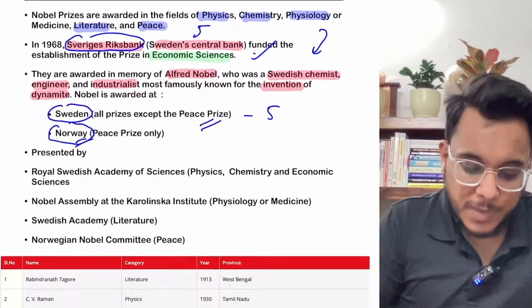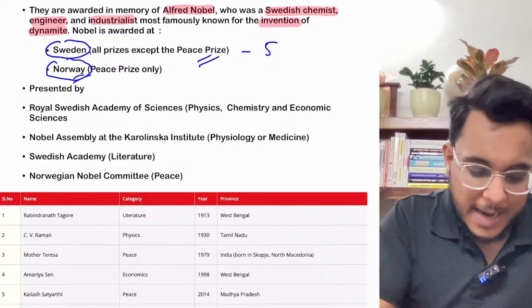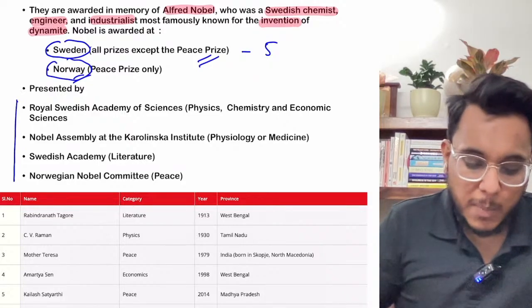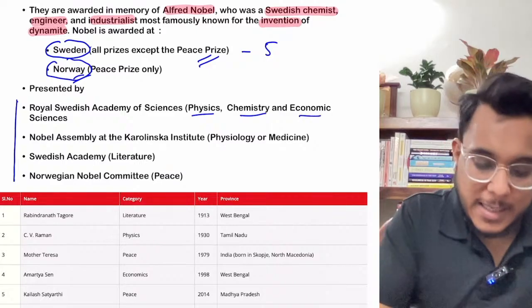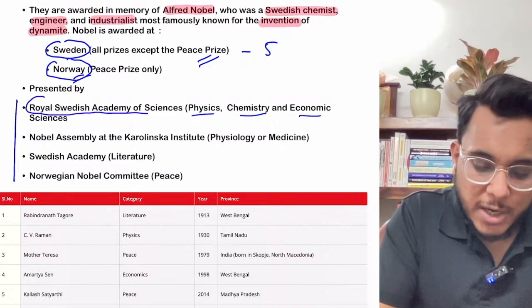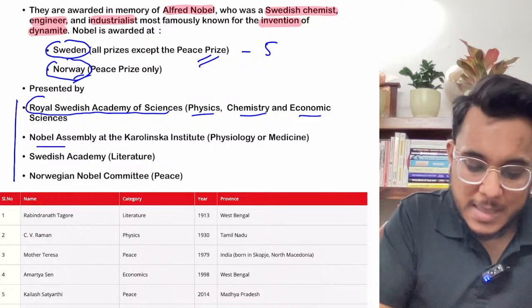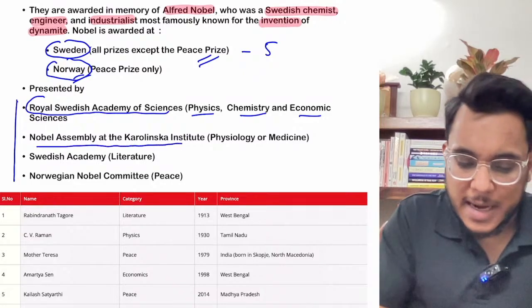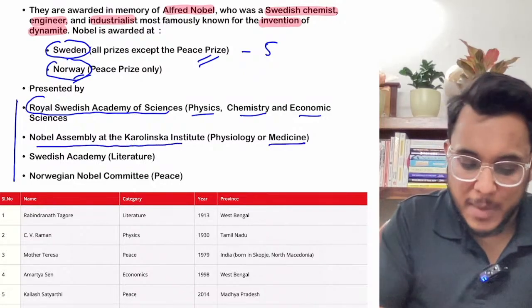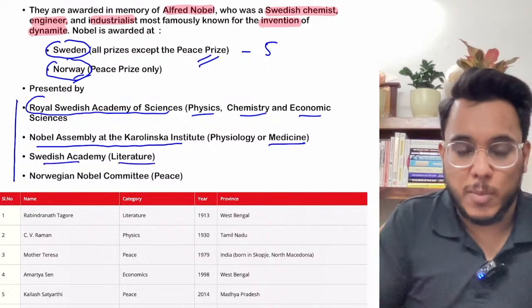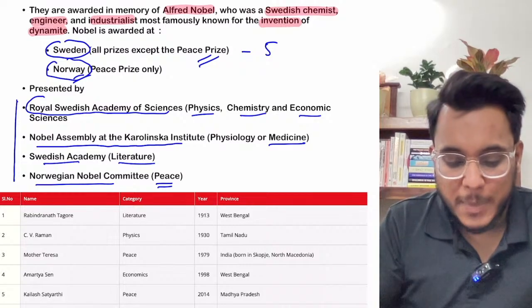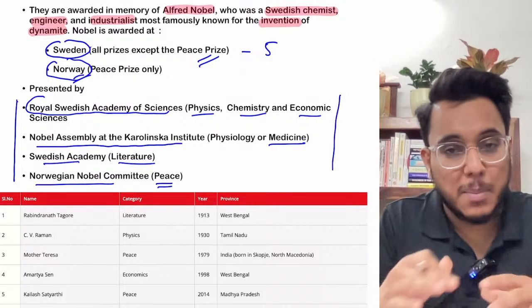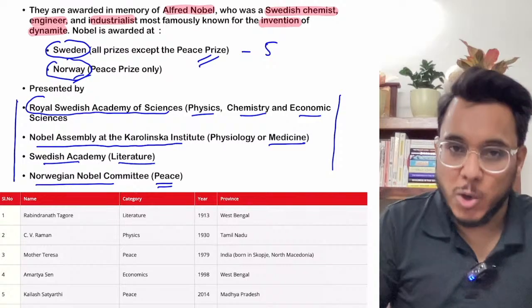Then basically these are the academies which actually present the Nobel Prize. The Nobel Prize in Physics, Chemistry and Economic Sciences is presented by the Royal Swedish Academy of Science. Then the Nobel Assembly at Karolinska presents the Nobel Prize for Medicine, the Swedish Academy presents the Nobel Prize for Literature, and the Norwegian Nobel Committee gives the Nobel Prize for Peace. Is it clear? So these are the committees which are actually handing over the Nobel Prizes.